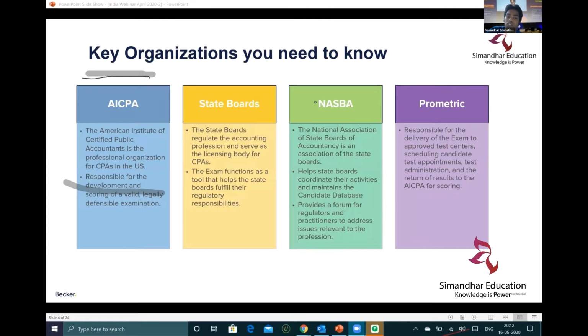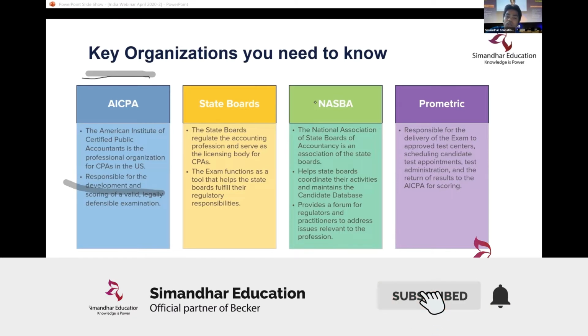So once you are eligible, we will determine the best state for you to write the CPA exam, and then you enroll with that particular state board. So that is how it is.